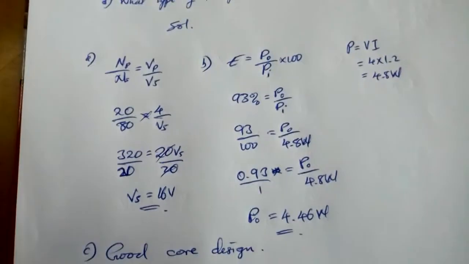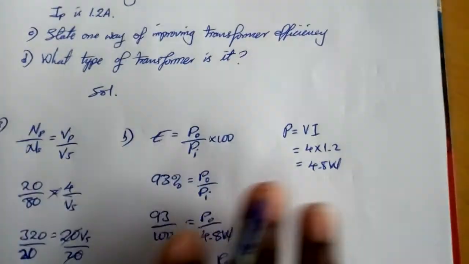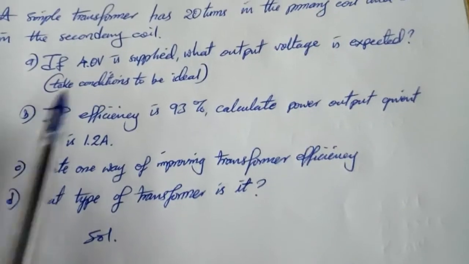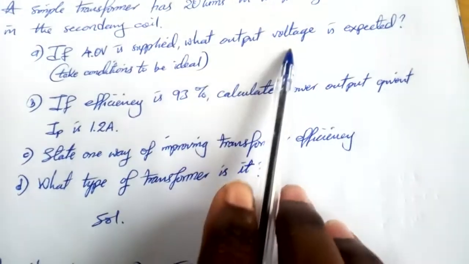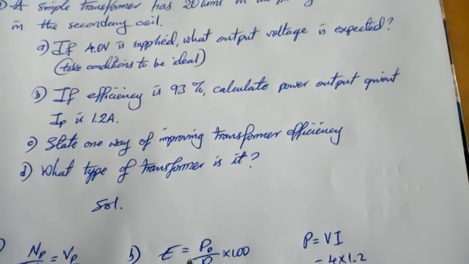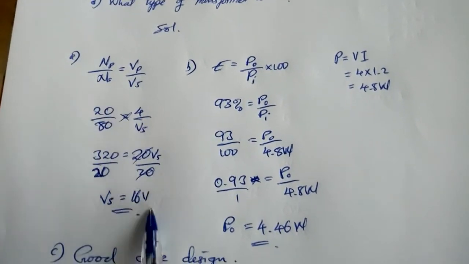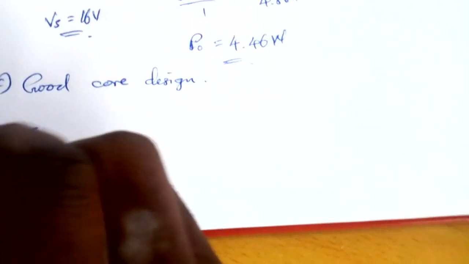Then the last question is, what type of transformer is this? So D, type of transformer. Have a look at the input voltage and the output voltage. The input voltage in this transformer is 4, and then we are told to calculate the output voltage in the secondary coil. So in our calculations, output voltage was Vs, and it is found to be 16. Input is 4, output is 16. This is a step-up transformer.